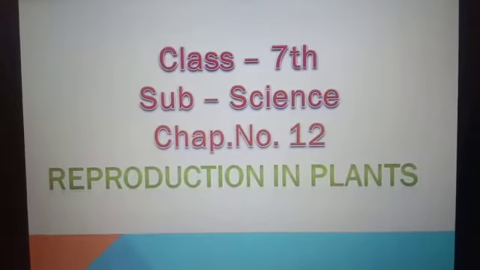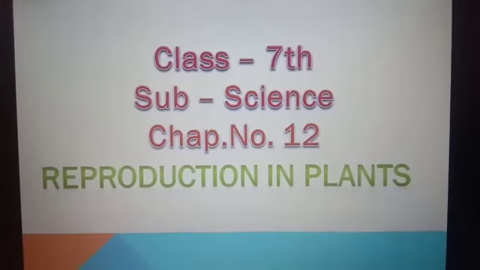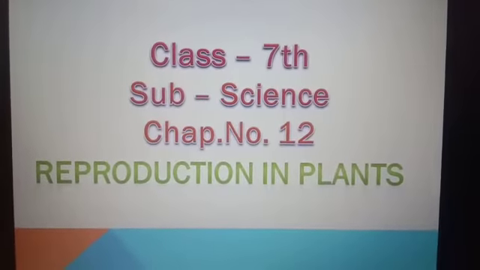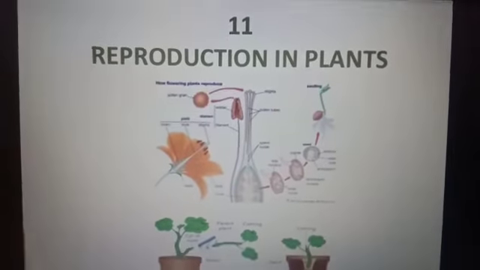Hello students, today we are going to start lesson number 12, reproduction in plants. Students, all the living things are called organisms. The plants and animals are living things. Therefore, the plants and animals are organisms.